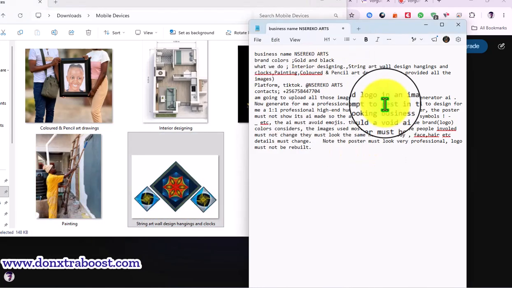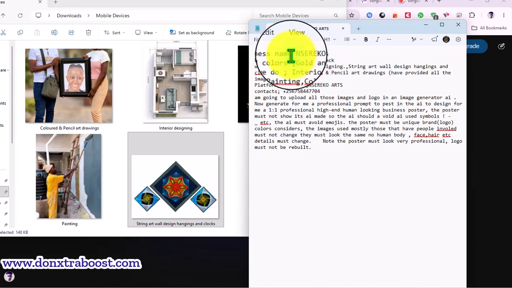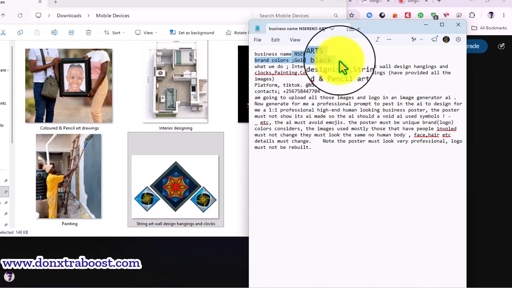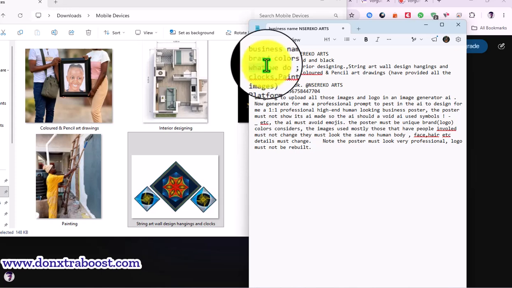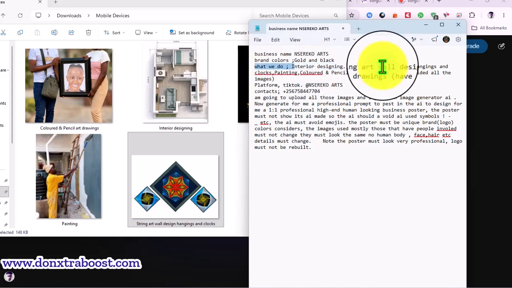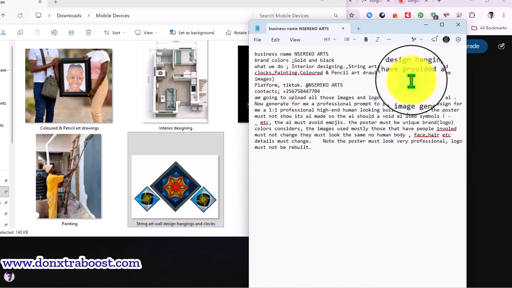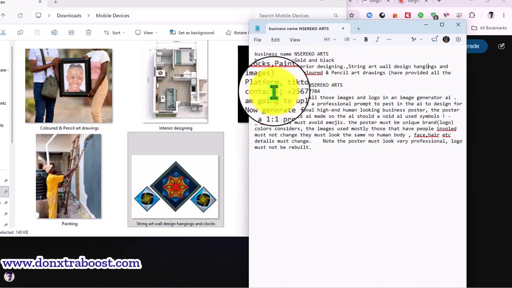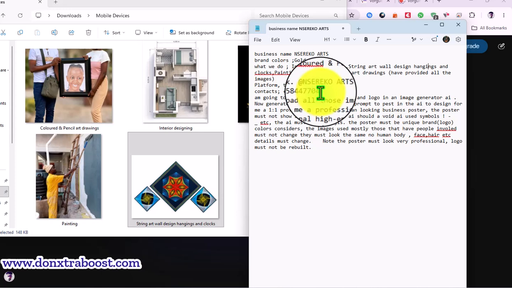So in our prompt I first listed the business name. Make sure you list the brand colors, don't miss them out, and understand the brand colors from the client's logo. Then here we say what we do, and I listed what the business does. In brackets I said I've provided all the images, because we are going to provide them. The client also gave me his platforms and contacts.